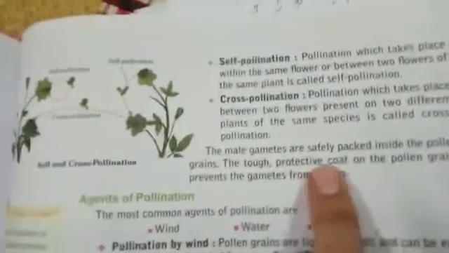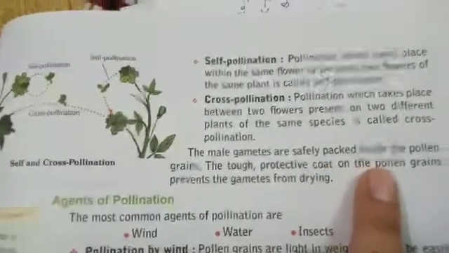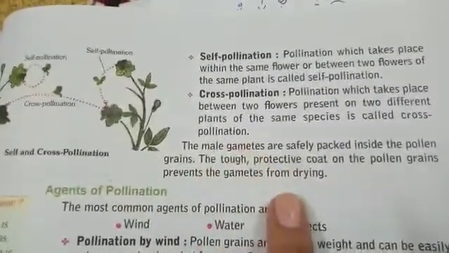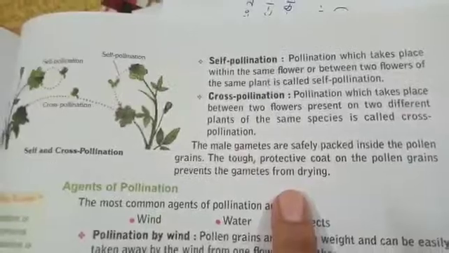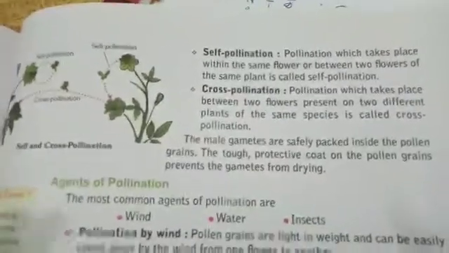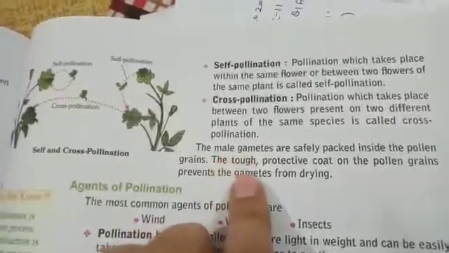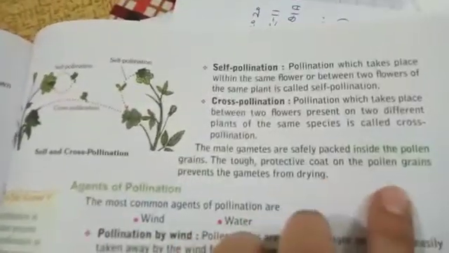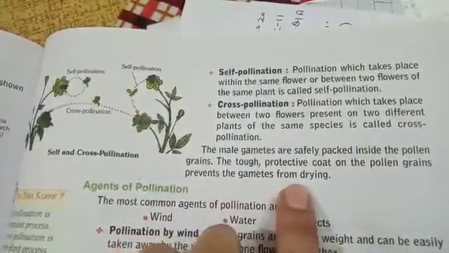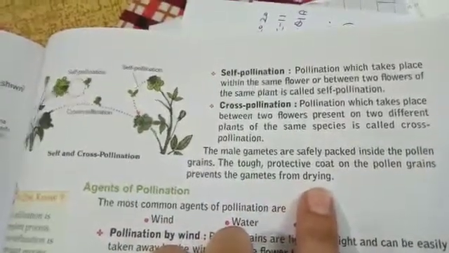The male gametes are safely packed inside the pollen grains. Where are the male gametes present? Inside the pollen grains. And where are the pollen grains present? Inside the anther, which is the male reproductive part. The tough protective coat on the pollen grains prevents the gametes from drying.